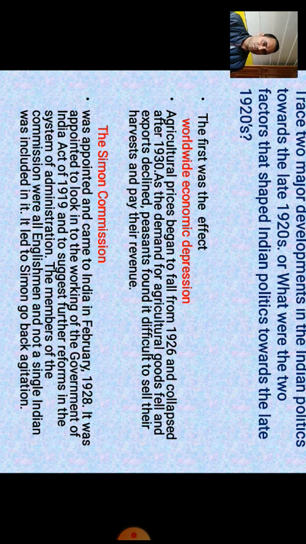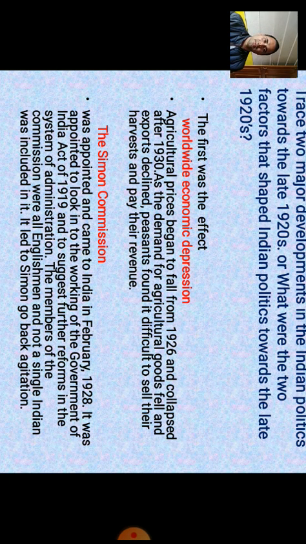The first was the effect of the worldwide economic depression. You may know that from 1926 to 1930, agricultural prices began to fall. As the demand for agricultural goods fell and exports declined, the peasants found it difficult to sell their harvest and pay the revenue, as different kinds of duties were imposed.